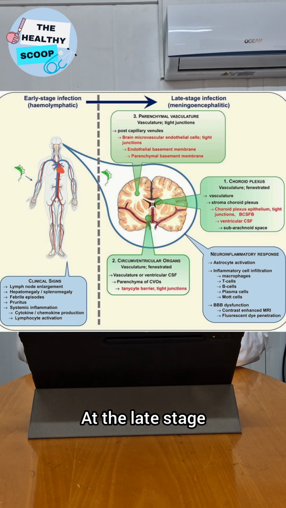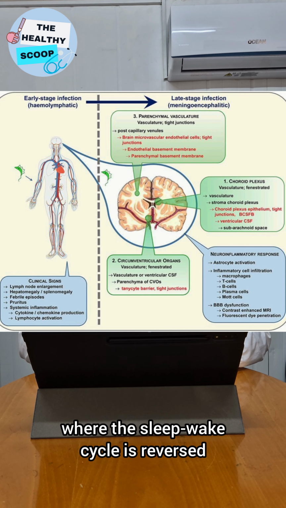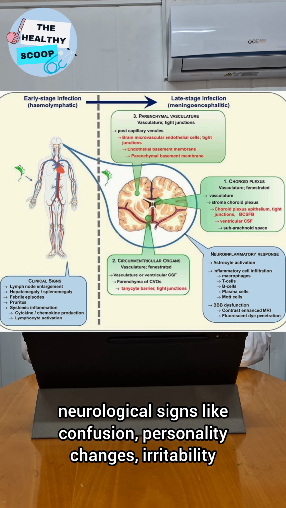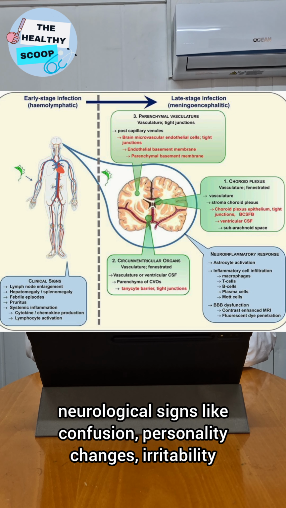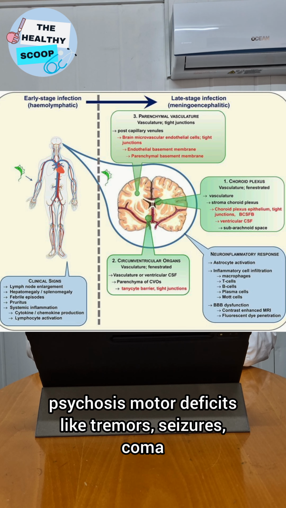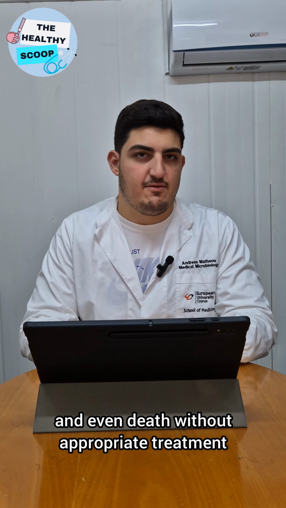At the late stage or the neurological phase, we have sleep disturbances where the sleep-wake cycle is reversed, neurological signs like confusion, personality changes, irritability, psychosis, motor deficits like tremors, seizures, coma, and even death without appropriate treatment.